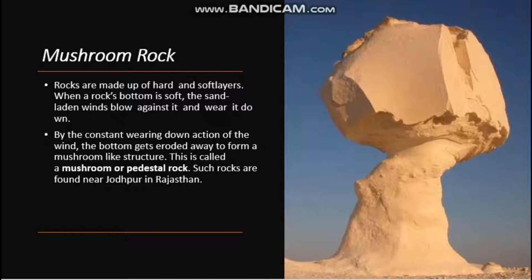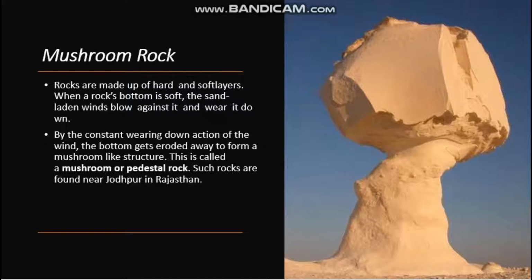What is another name for mushroom rock? Pedestal rock. Such rocks are found near Jodhpur in Rajasthan. Okay, please listen. There is one question also. What do you mean by mushroom rock? Listen carefully. Rocks are made up of hard and soft layers. When a rock's bottom is soft, the sand laden winds blow against it and wear it down.